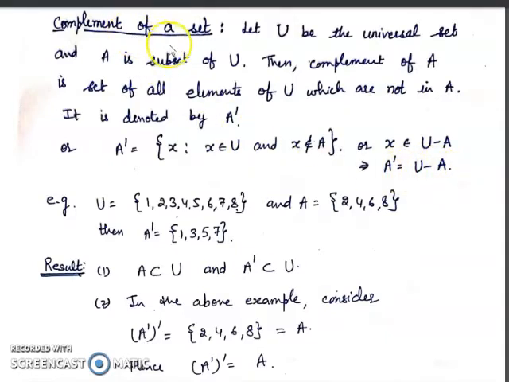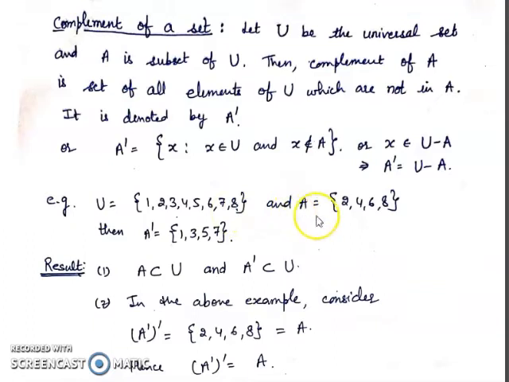I will explain the complement of a set by an example. Consider the universal set as 1, 2, 3, 4, 5, 6, 7, 8 and A is the set of even numbers 2, 4, 6, 8.